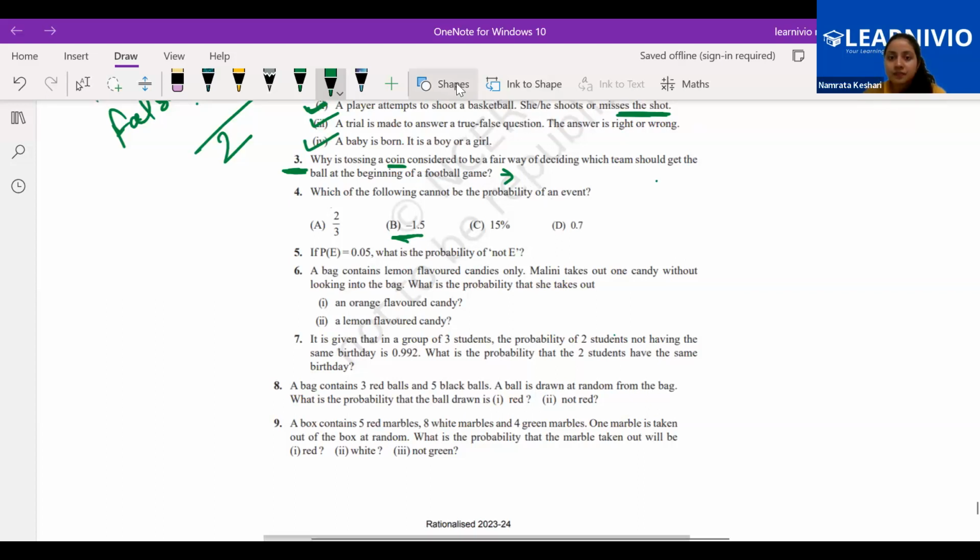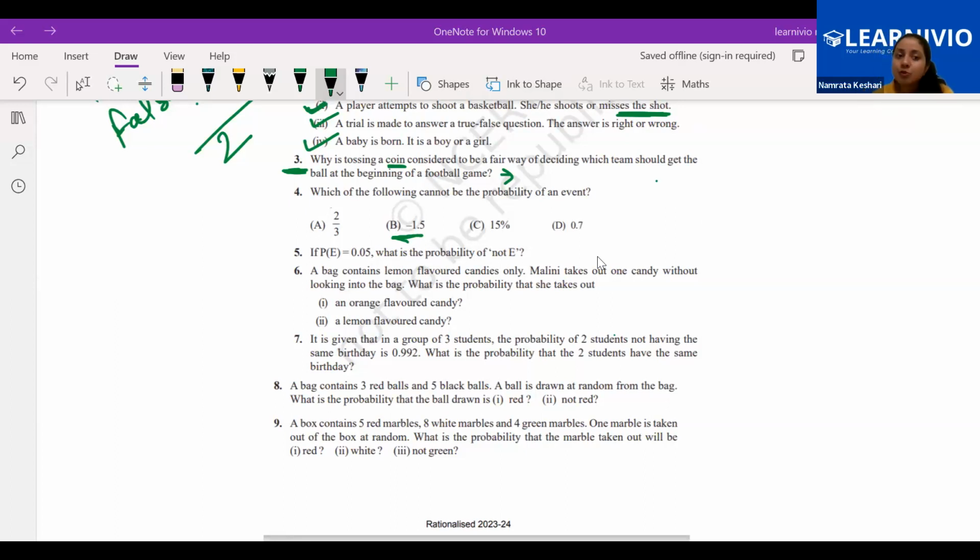Ma'am, can you explain to me why? Yeah, first let me ask everyone. Which of the following cannot be the probability? 2 by 3, minus 1.5, 15%, 0.7. Which cannot be the probability?